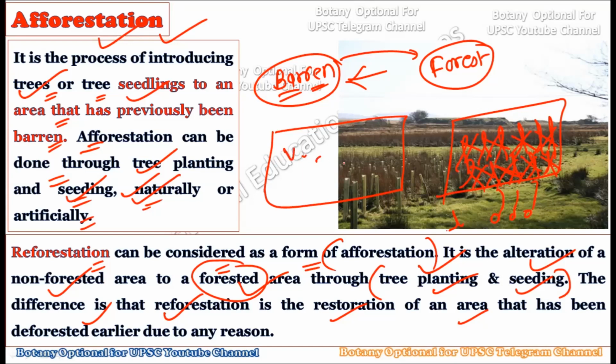But if the area right from the beginning is barren, and we want to convert this barren area into a forested area, we call it afforestation. So this is the basic difference between afforestation and reforestation: in afforestation we use barren land, and in reforestation we use deforested land.